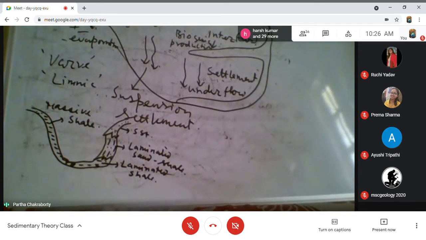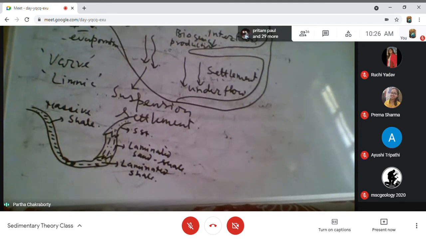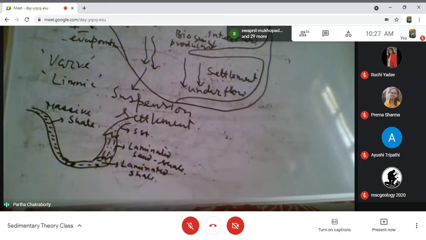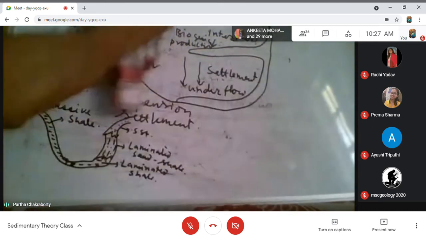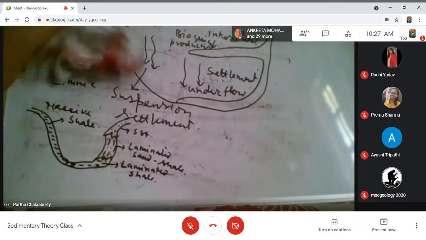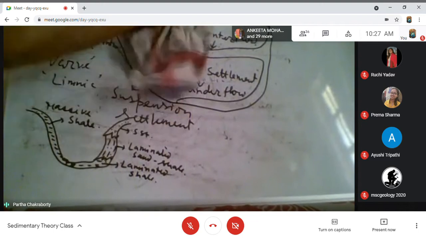Now I will end the lacustrine deposit discussion with some discussion on the chemical lake. If we have a chemical lake, what are the major cations and anions I should expect?